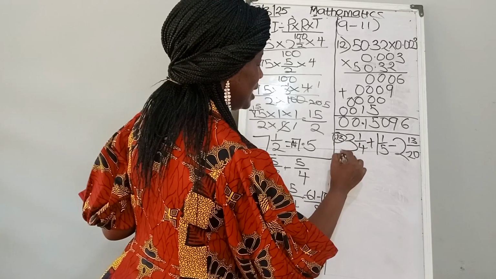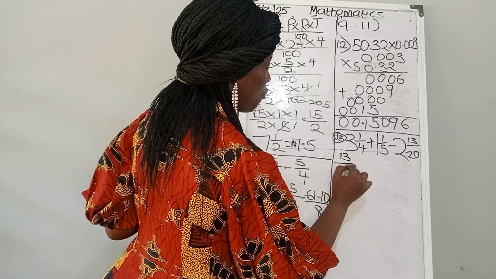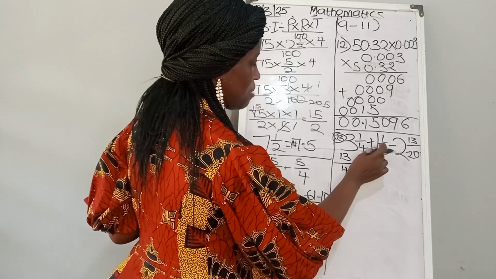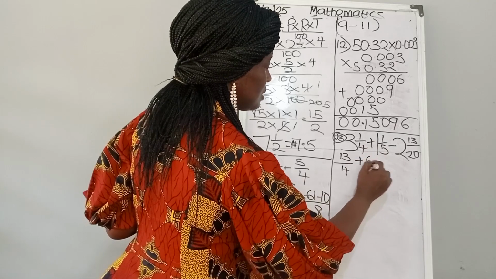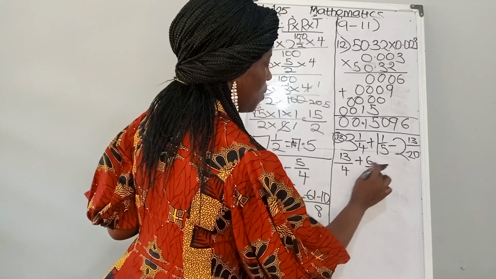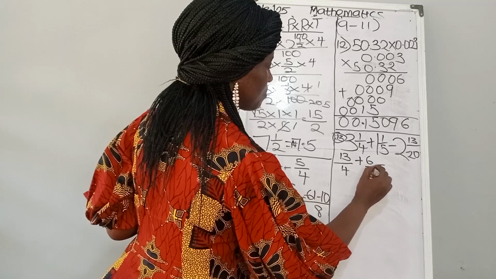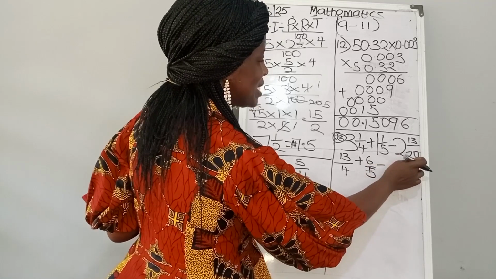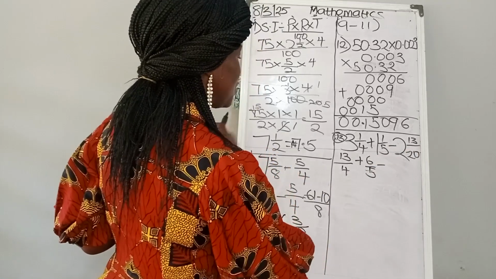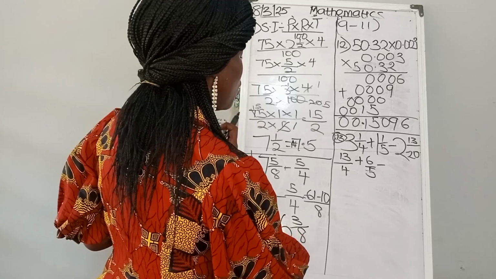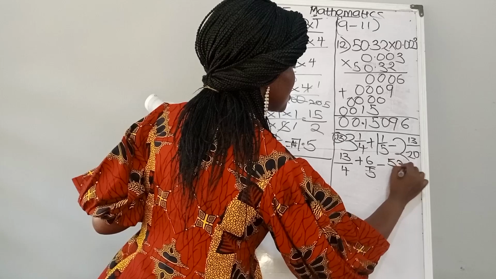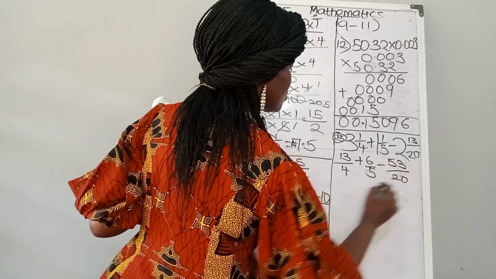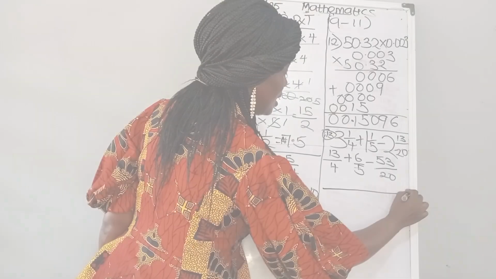3 times 4, that is 12. 12 plus 1, that is 13/4. Plus 1 times 5, that is 5, plus 1, 6, so 6/5. Our minus is still there. 20 times 2, that is 40. 40 plus 13, that is 53, so 53/20. Let's look for the LCM.